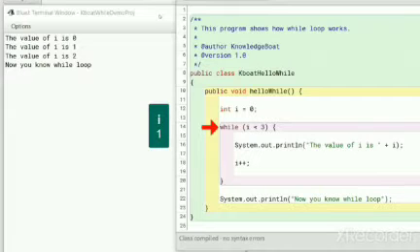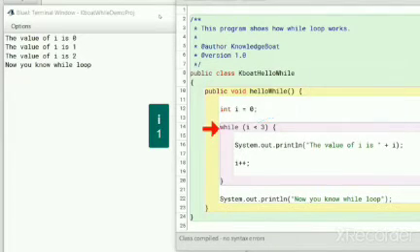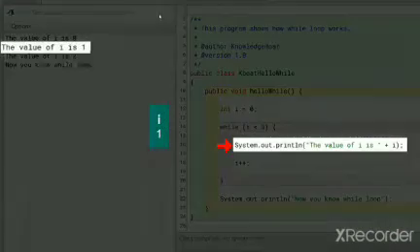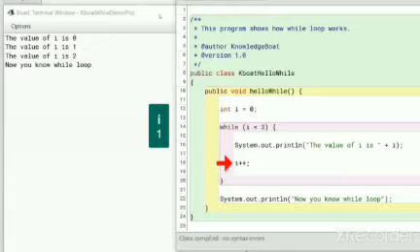Again, the condition of the while loop is tested. i is now 1, but it is still less than 3, so the condition evaluates to true. Program control enters the loop body, prints this second line of output on the console, and increments i to 2. The second iteration of the while loop completes.